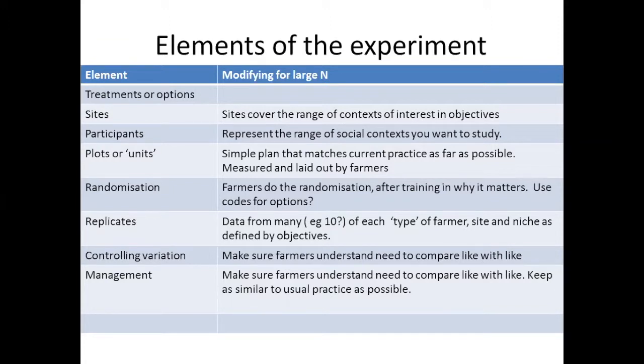And the same when it comes to management. Things like planting date and use of manure. Farmers are not all going to do the same, but if they understand why they should be doing, as far as possible, the same thing for different treatments, then that's what you need to do.